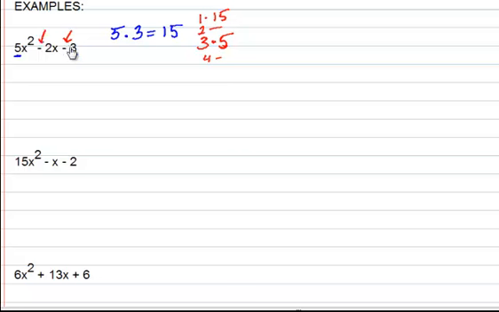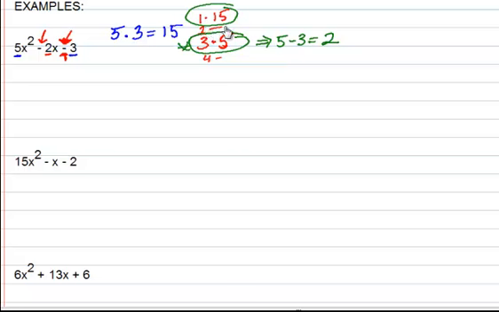This first sign always tells us that we're subtracting. The second sign here tells us we're subtracting to 2. So now we're looking for which of these sets of factors of 15 subtract to 2. And obviously 5 minus 3 is 2, so this is our guy right here.